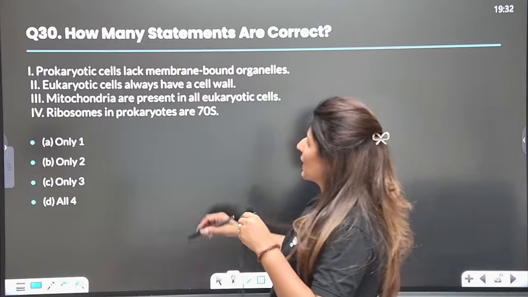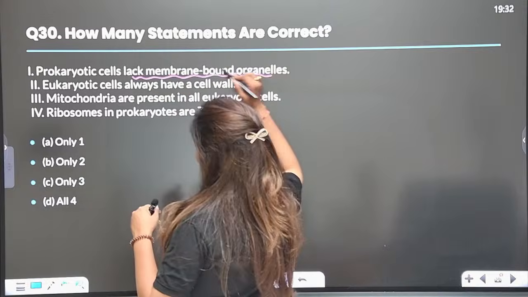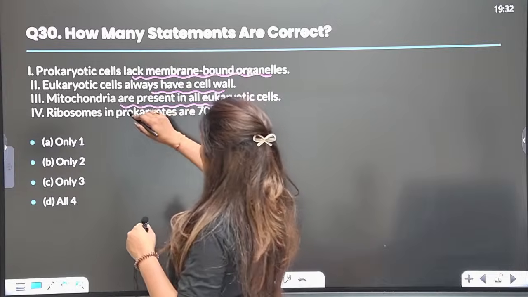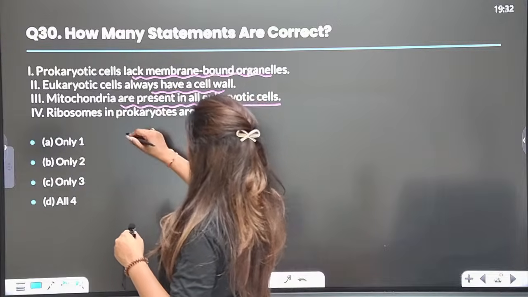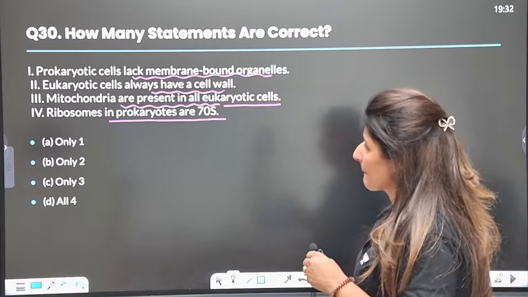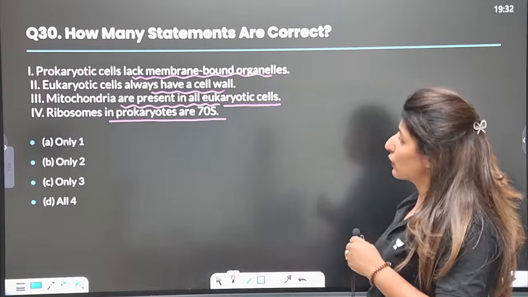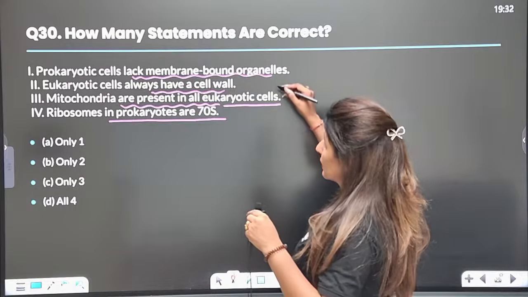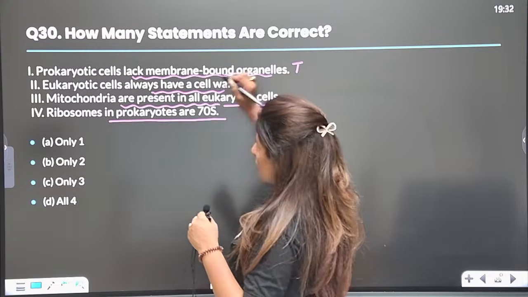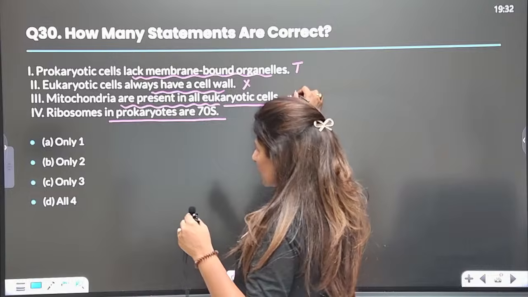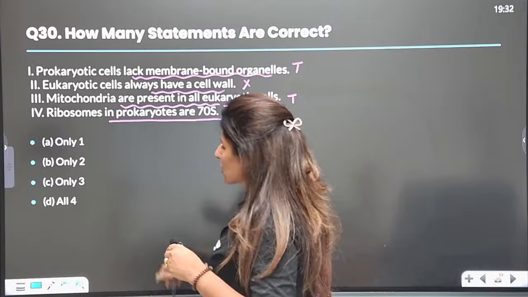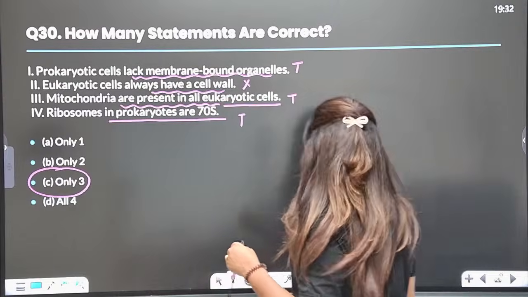Now prokaryotic cells lack membrane bound organelles. Eukaryotic cells always have a cell wall. Mitochondria present in all the eukaryotic cells, and ribosomes in prokaryotes are 70S. Please let me know the answer. Prokaryotes lack membrane bound organelles, this is true. They always have a cell wall? No. Mitochondria present in all eukaryotic cells? Generally yes, right? And ribosomes in prokaryotes are 70S, this is true. Answer would be 3.